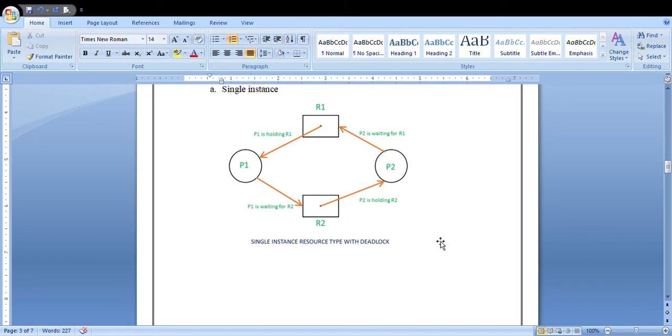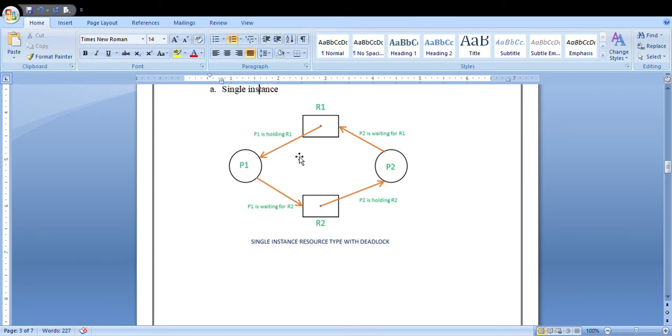As I showed you in the previous diagram, in your resource vertex you will have two types. One is single instance and another one is multiple instance. In single instance, within the square bracket, if you are representing only one single dot, it means you are making use of single instance.